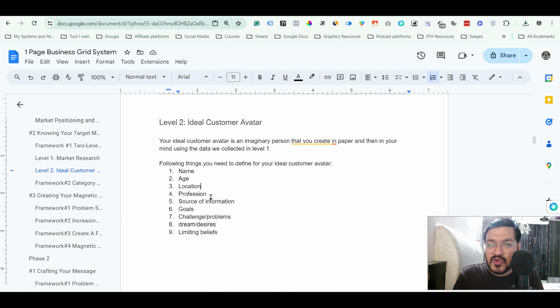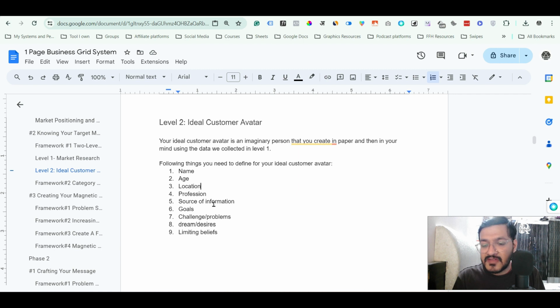The fourth thing is profession. So you write the profession of that person. Your ideal customer avatar could be a student, a working professional, a solopreneur, or a person who has his or her own business. The person could be an entrepreneur running a startup. It totally depends on which target market you want to target. So you write the profession of that person, in which profession the person is.